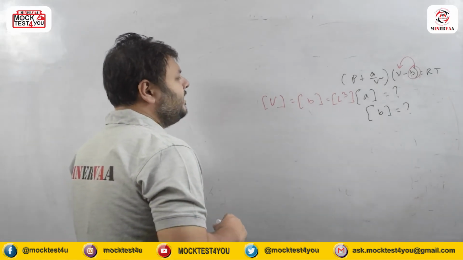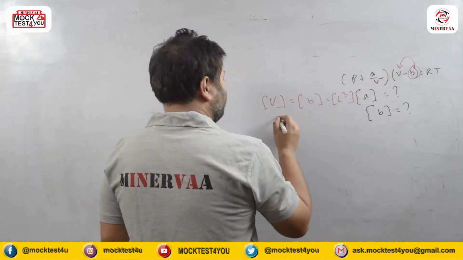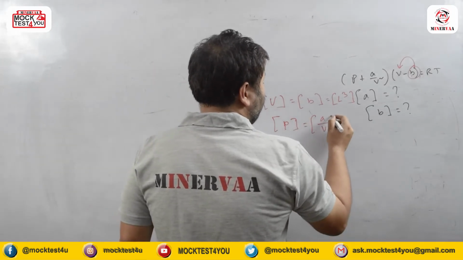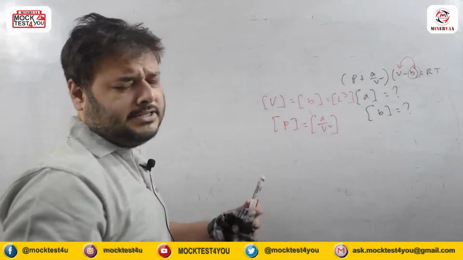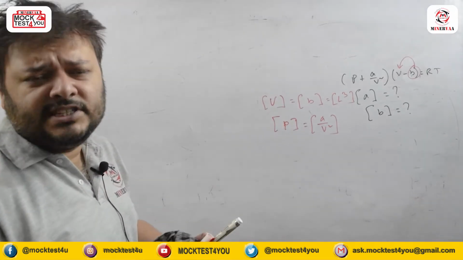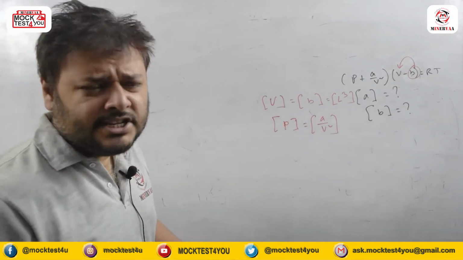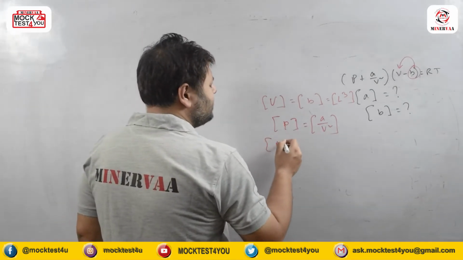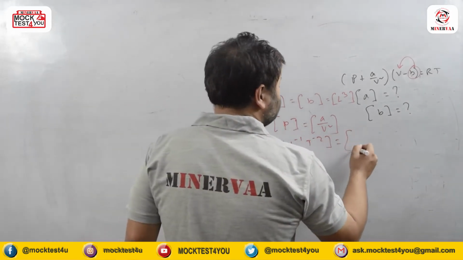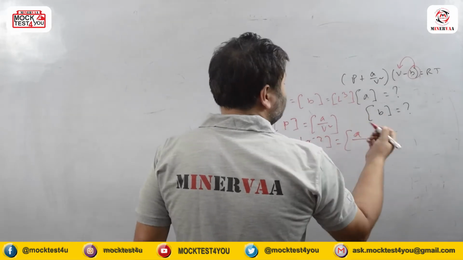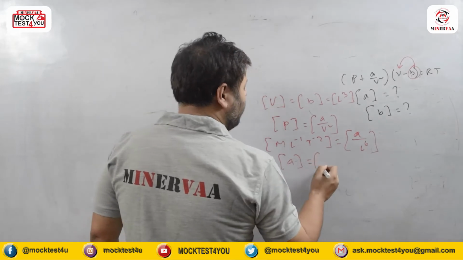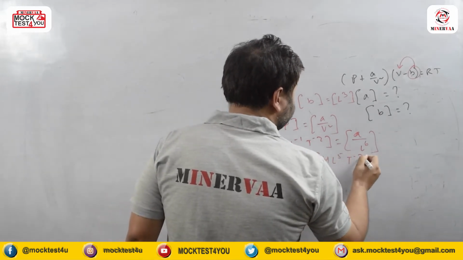Now what is the next thing we are going to do? Pressure and A by V square: as they are added, and addition can only be done between two identical quantities, pressure and A by V square surely have the same dimensions. So pressure, which is M L to the power minus 1 T to the power minus 2, equals A by V square, where V is L cube, so V square is L to the power 6. So ultimately the dimension of A will become M L to the power 5 T to the power minus 2.